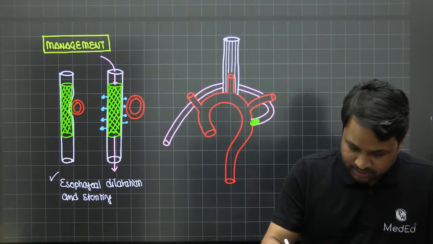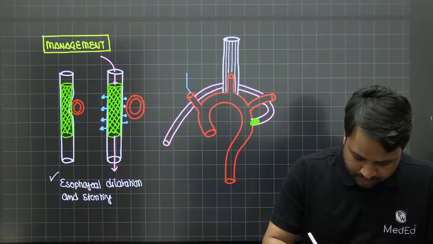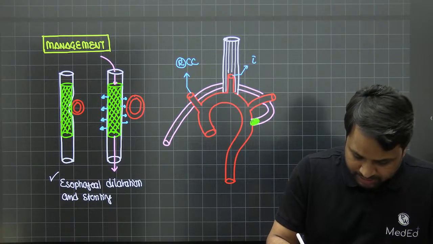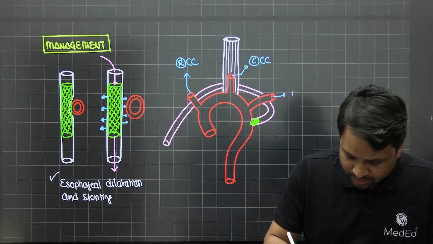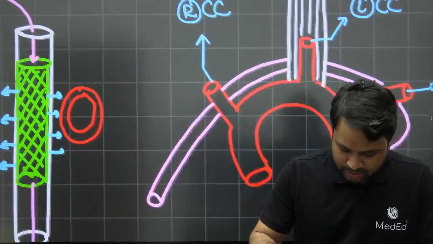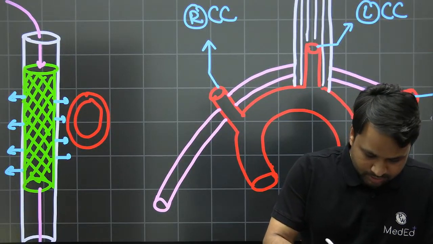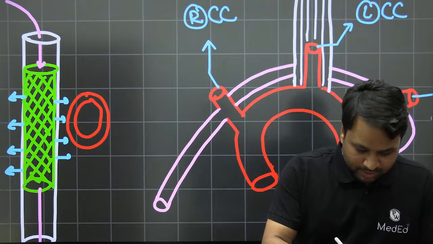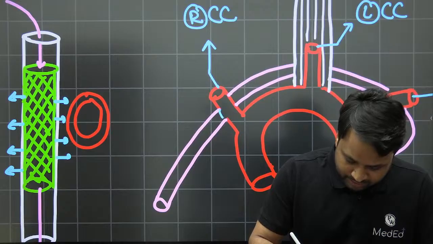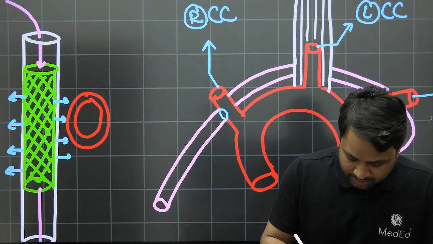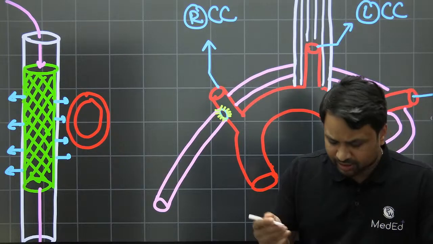Let's take it here. So this is your right common carotid. This happens to be your left common carotid. This is your left subclavian artery. You have embolized it. Now what I'm going to do is, watch it. This is going to be amazing. I will create the anastomosis here. So I will take this aberrant right subclavian artery and anastomose it with the right common carotid.